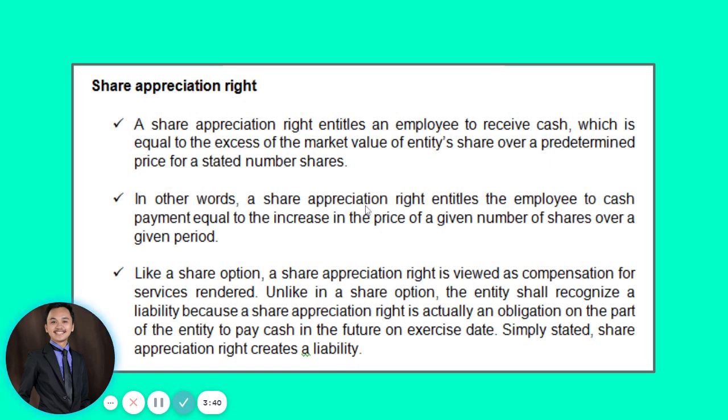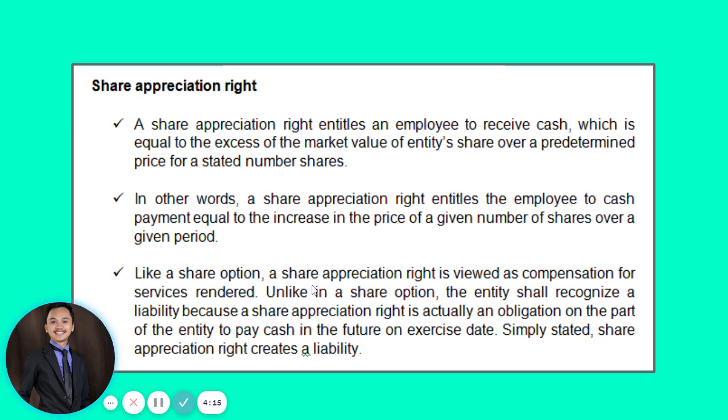Now, if you could still remember, guys, way back in our first video lecture talking about share options, when a share option is issued to the employees, they are given a privilege to buy shares of the corporation. But this time, under share appreciation rights, what will be given to the employees will not be share options, will not be a privilege, but rather they will be receiving cash. All right? The employees will be receiving cash.